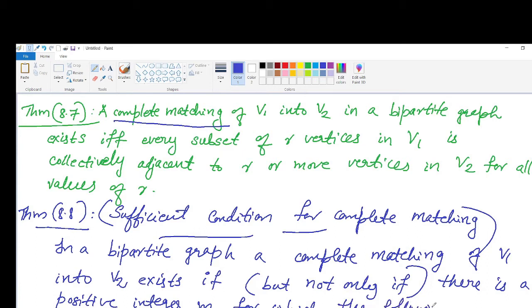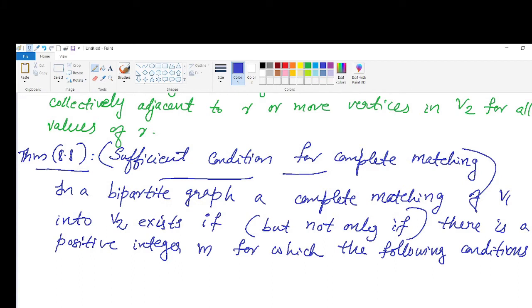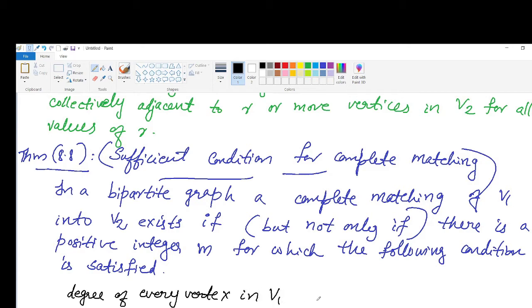Here the condition is: degree of every vertex in V1 is greater than or equal to m, which is greater than or equal to the degree of every vertex in V2.